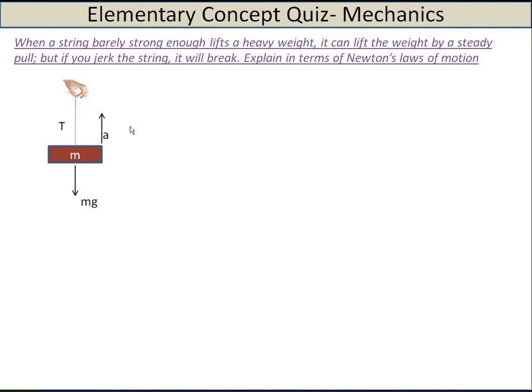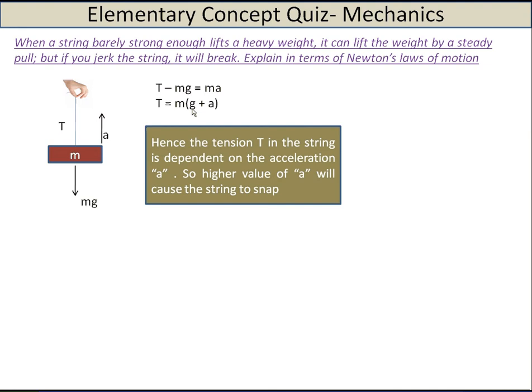So the equation we can write is T = M(g + A). From this equation you can see that the tension is dependent upon this acceleration A. So if you provide a higher acceleration to this heavy mass, the tension will increase, and as a result the string will snap. If you pull the mass with a very low acceleration, or very slowly, that implies that this acceleration is very low. As a result, the tension is almost equivalent to mg. It can never be less than mg. So the string doesn't snap, but a quick pull will snap the string.